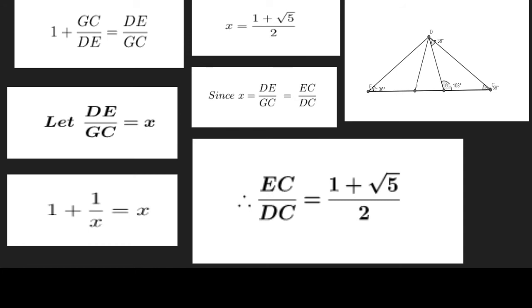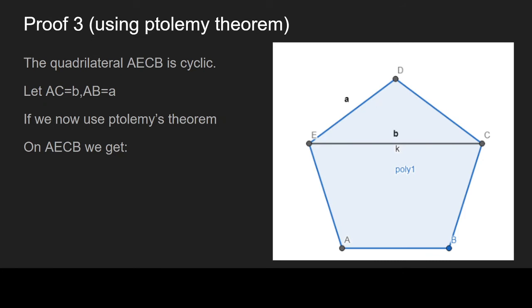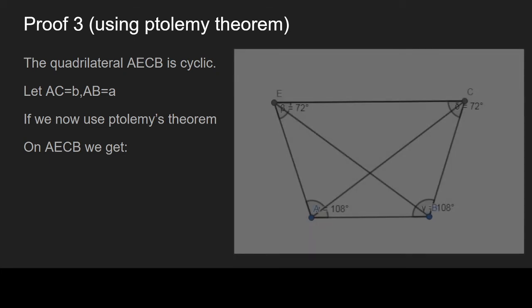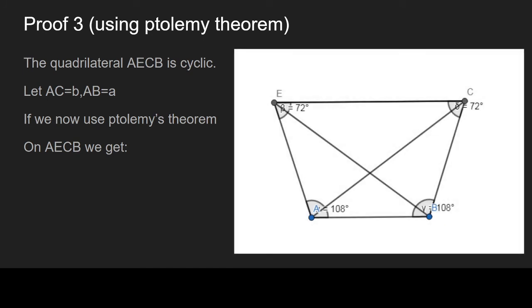Now let's see the last and final proof of this theorem. If we take a look at the quadrilateral AECB, we get that angle EAB and angle CBA are equal, and also we can tell that AE equals BC as they are both sides of this pentagon. Hence we can conclude that this quadrilateral is an isosceles trapezoid, and we know that every isosceles trapezoid is a cyclic quadrilateral.